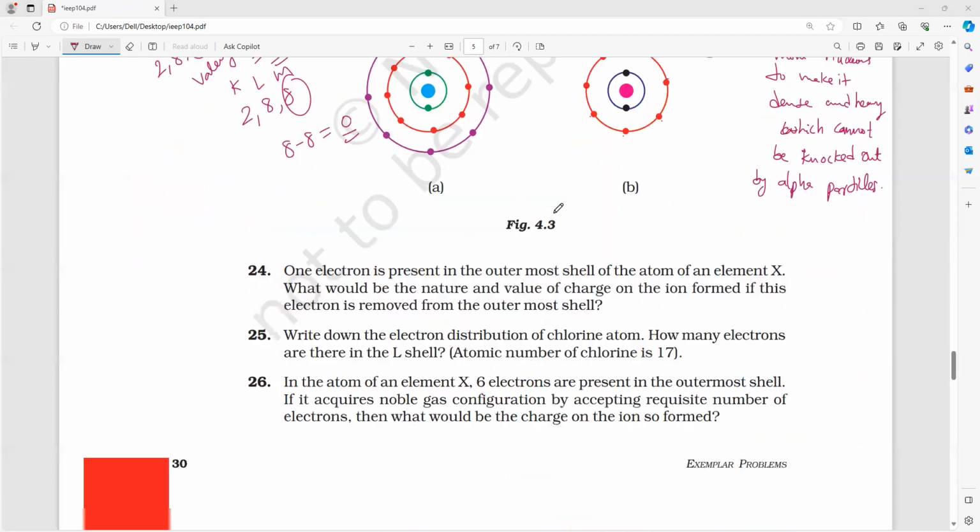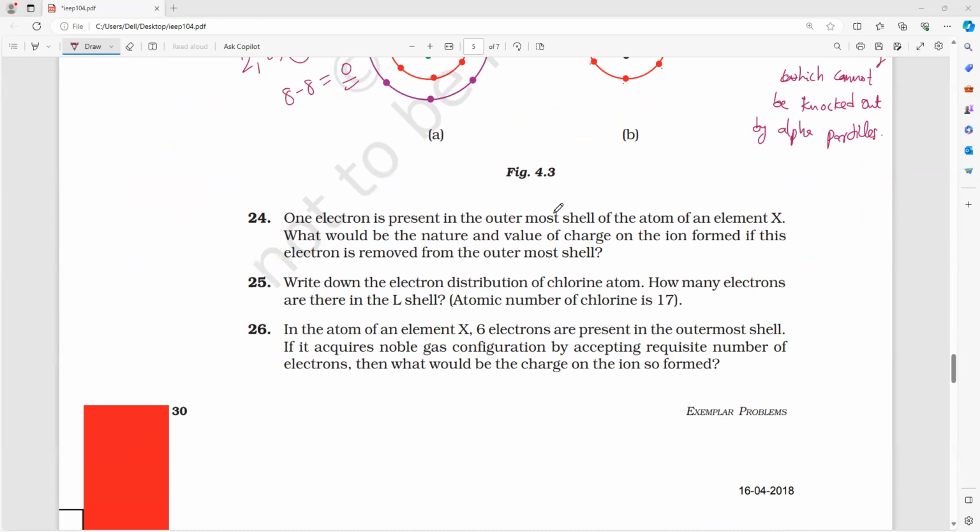Make it next. One electron is present in the outermost shell. Very important, remember. One electron is present in the outermost shell of the atom of an element. From this itself, tell me whether it is a metal or not. It is a metal or non-metal? Metal. Very good. Because metals have how many electrons in the outermost shell? 1, 2, as well as 3.